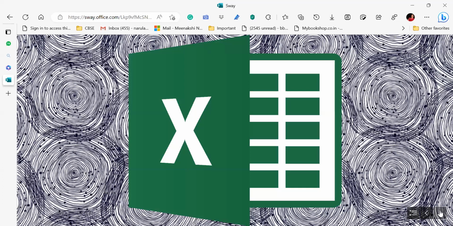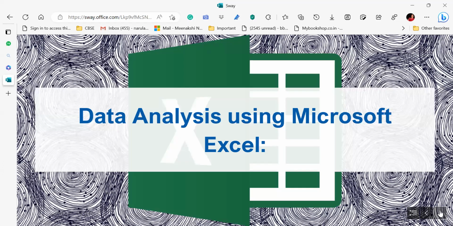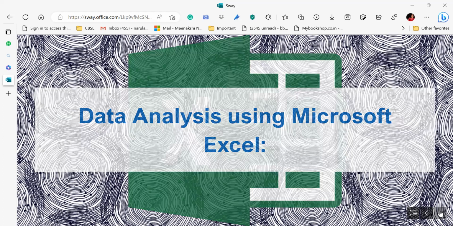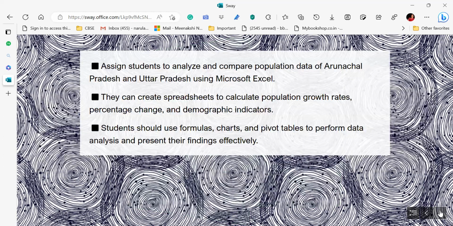Now, another one, go ahead with the Excel. You know, your students, let them excel using Excel. So assign the students to analyze, compare population data of AP and UP using Microsoft Excel. क्या करेंगे इसमें? Data interpret करेंगे, उसमें different formulas लगाएंगे, जो percentage भी उसकी निकालेंगे, उसके different तरीके के वो presentation through pie charts, bar graph, line chart, कितने variety के वहां पर हैं, आपके students को आपने क्या क्या सिखाया है, तो accordingly go ahead with that.